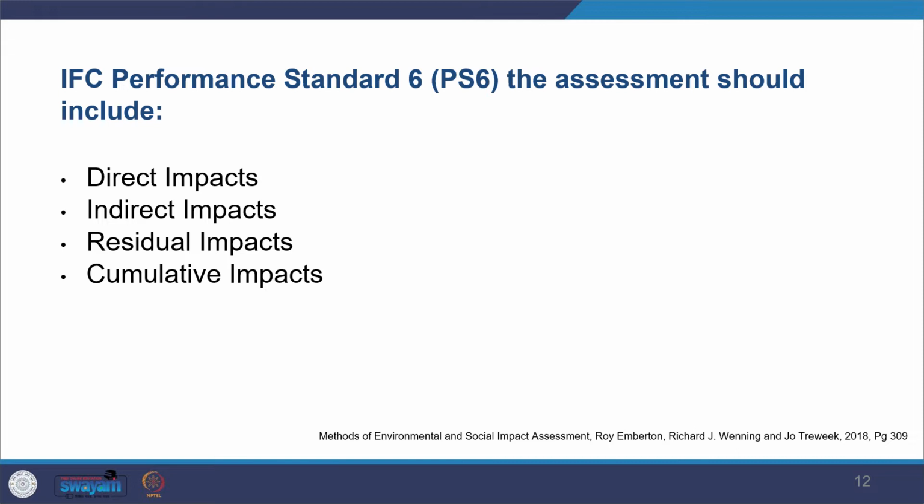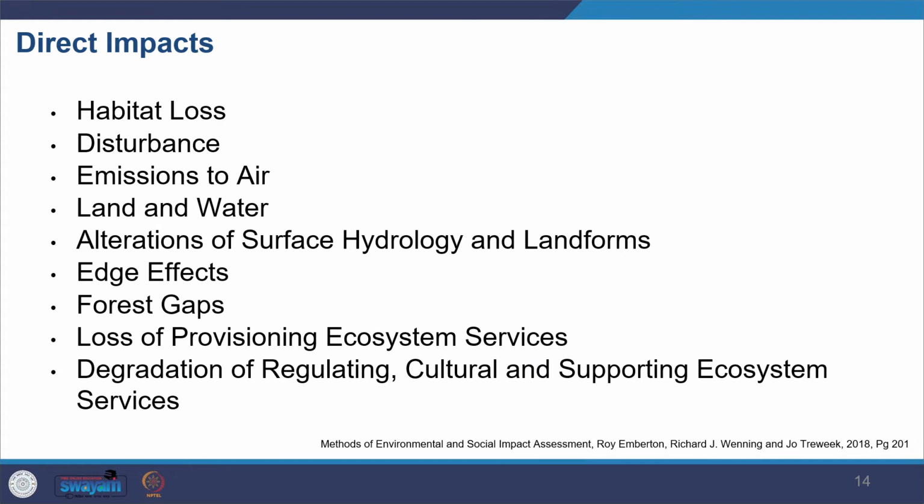Looking at the direct impacts, there are a range of them. There can be loss of habitat, disturbances in the habitat, emissions related to air, then deterioration or changes in land and water, and changes in the surface hydrology and the landform as well.